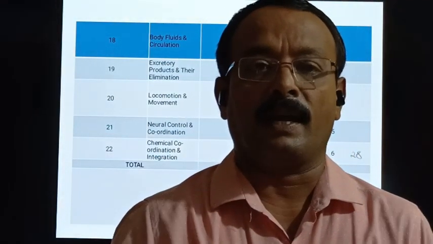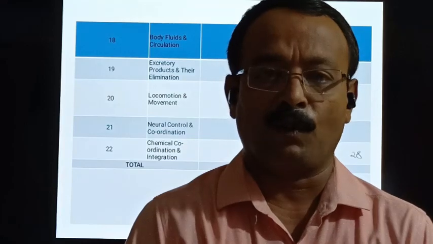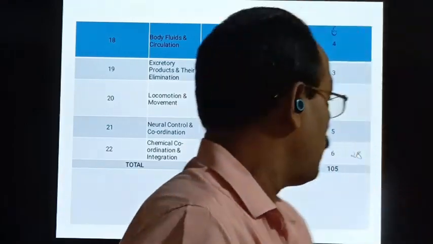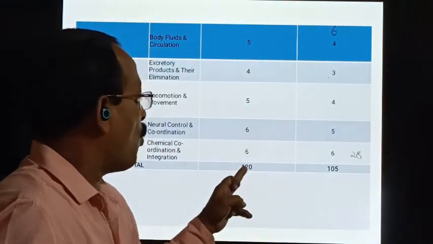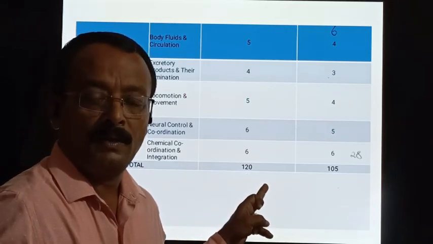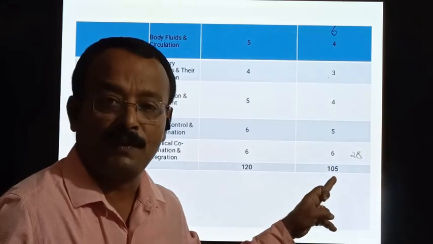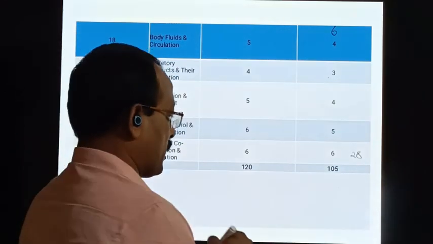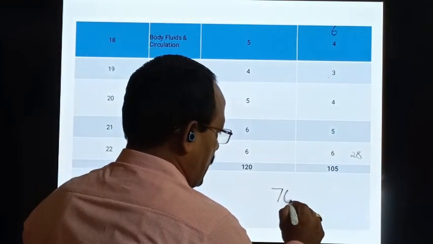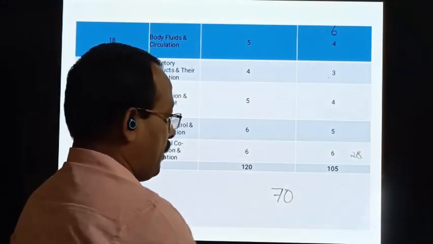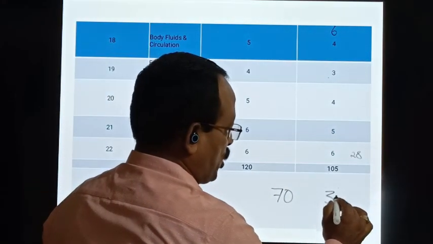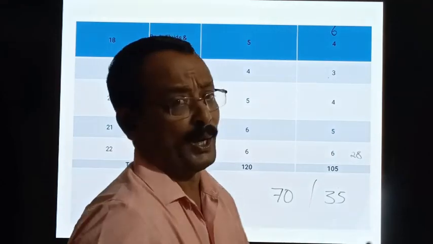So this is a glimpse of the biology syllabus for first PUC. Total 120 hours of teaching. In your question paper, 105 marks of questions will feature. Of the 105 marks, the maximum marks is 70. 35 marks questions are choice questions. So you have abundant choice.